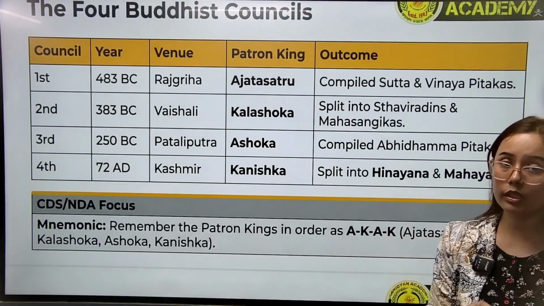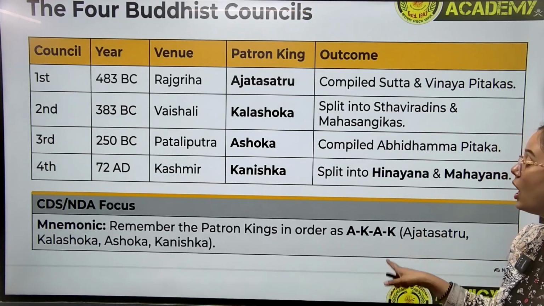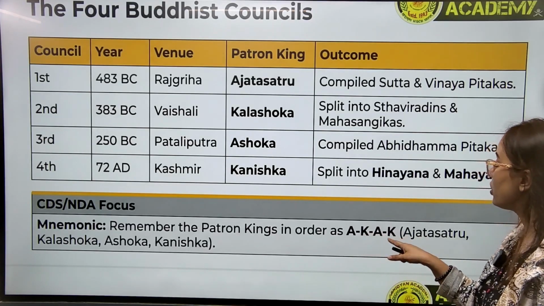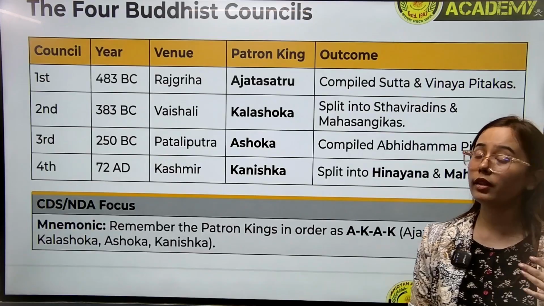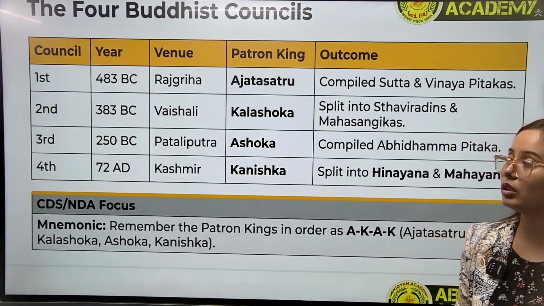Here I have given one mnemonic. You can memorize with this mnemonic: AKAK. Ajatashatru, Kalashoka, Ashoka, and Kanishka. These were the four rulers, in chronological order, who organized the four Buddhist councils.